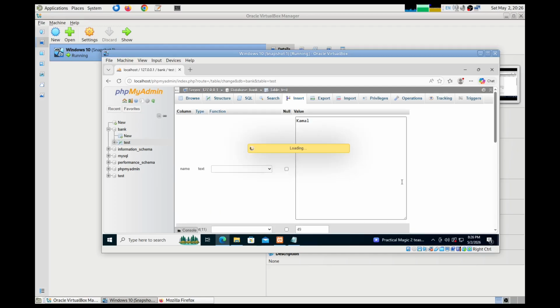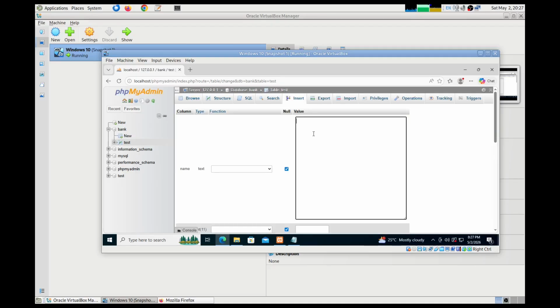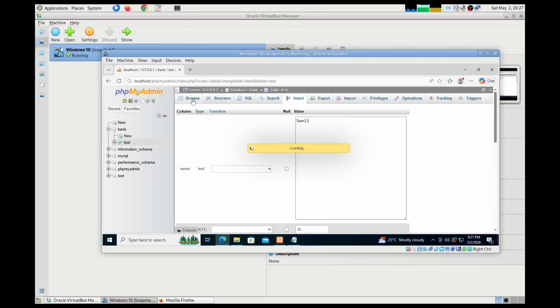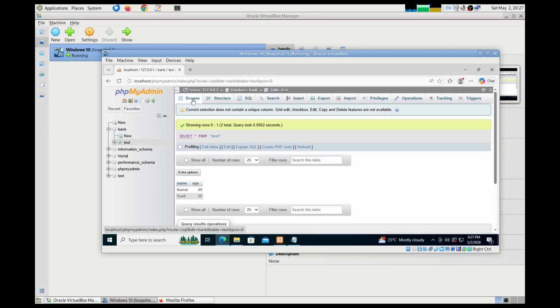All right, let me insert another one. So let's insert another name called Sunil. Let's say age is 35. Right, and then if I browse, right, so here you find the inserted data.